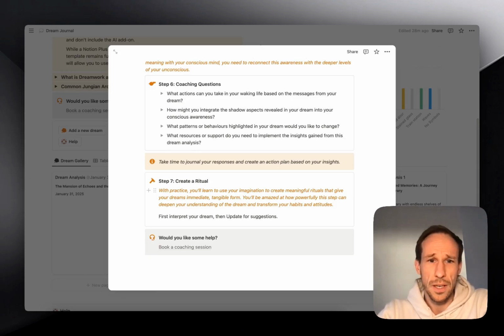Like this could take you anywhere between 30 to 60 minutes to really work through this. And it is a mindfulness practice. So this is a really targeted journaling practice that goes deep into your unconscious. And it's really, really helpful. But what's really important to me is that you take action and that you move in the right direction. And that's what this ritual is about.